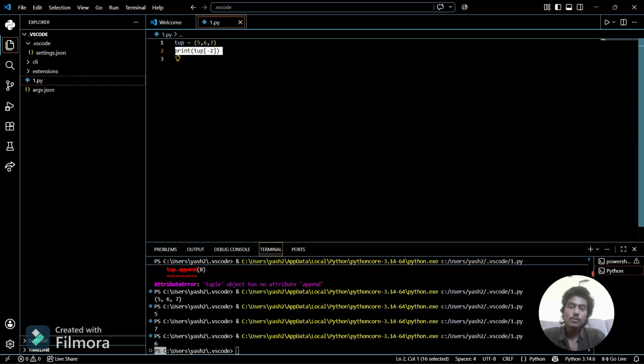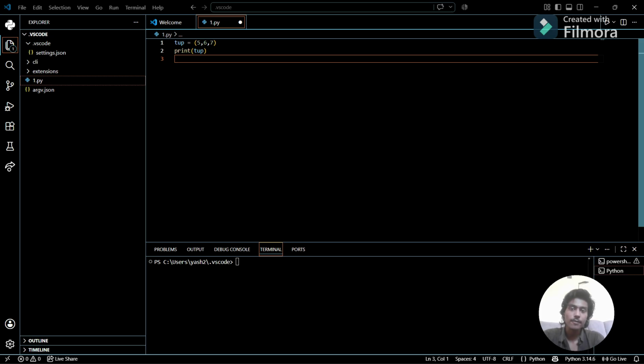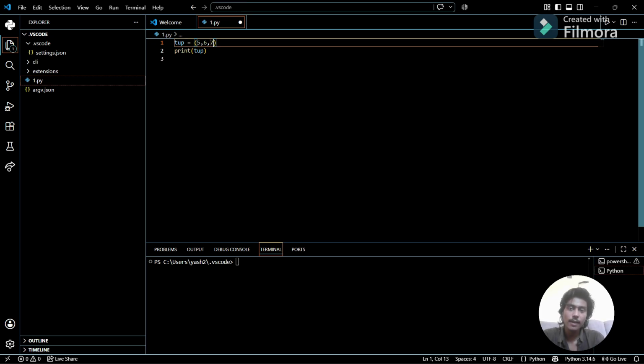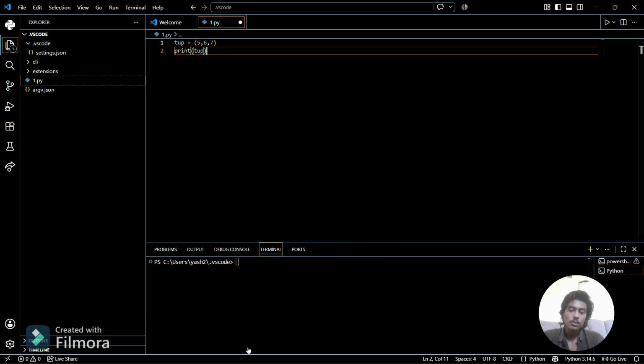But in the case of a set, if it is stored in a set, the output can be different. In tuple it will always return 5 6 7, but in set it can also return 6 5 7 or any other order. So set is unordered. So that's how we define it as ordered. So let's move to the next topic.